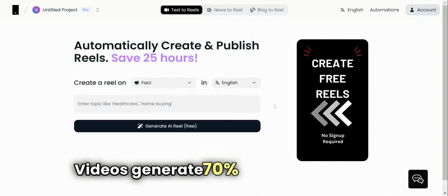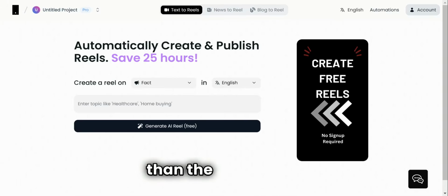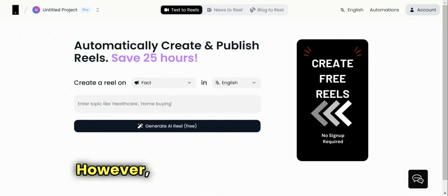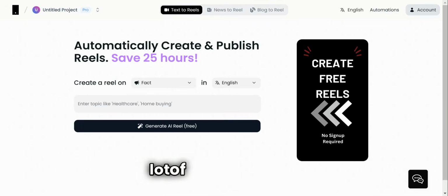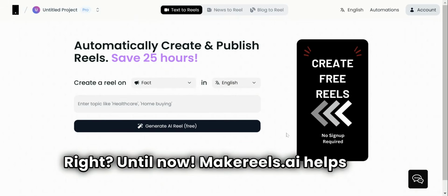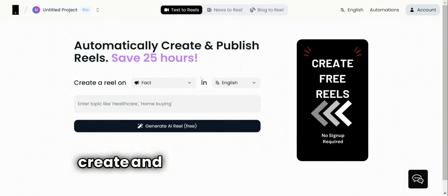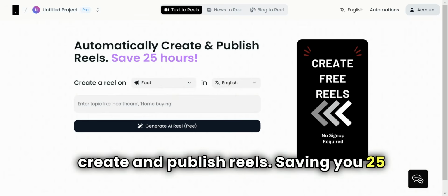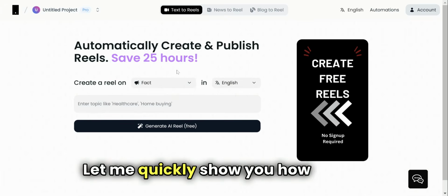Videos generate 70% more engagement than text content. However, making video content takes a lot of time and effort, right? Until now. MakeReels.ai helps you automatically create and publish reels, saving you 25 hours. Let me quickly show you how it works.